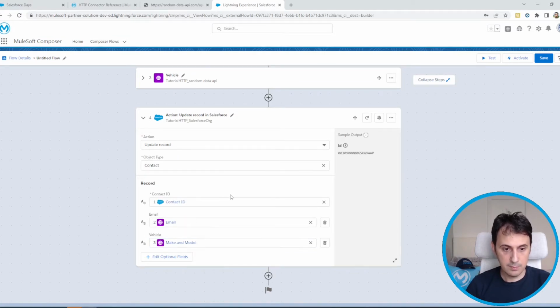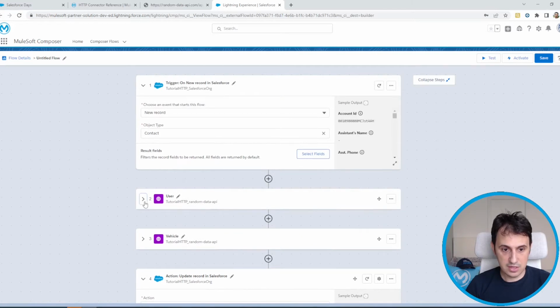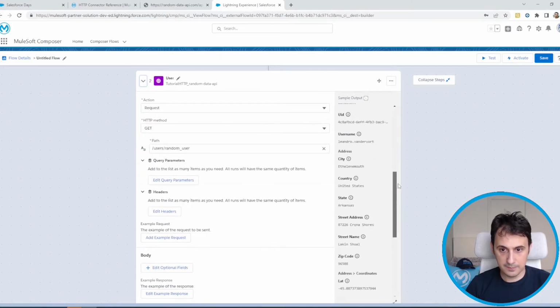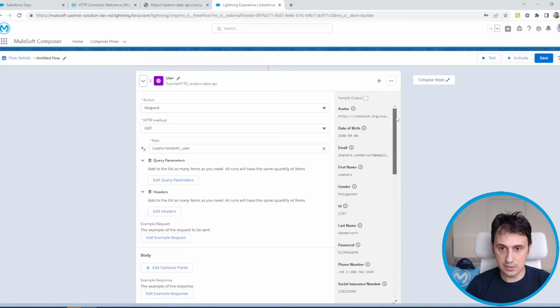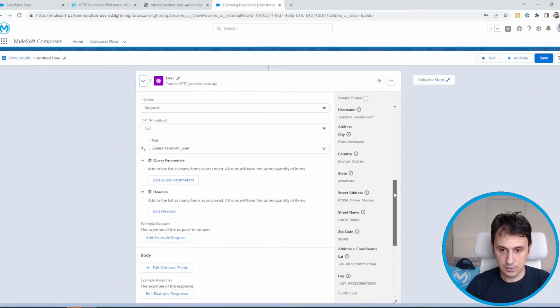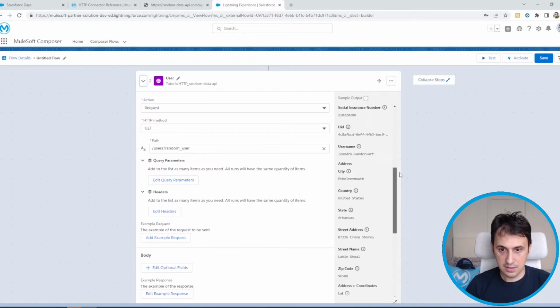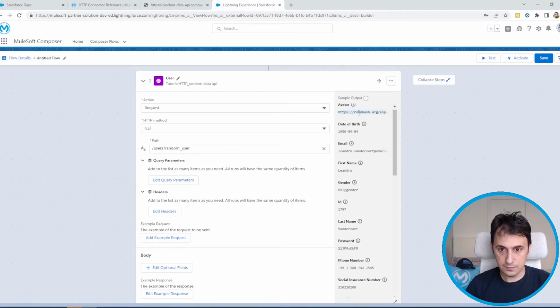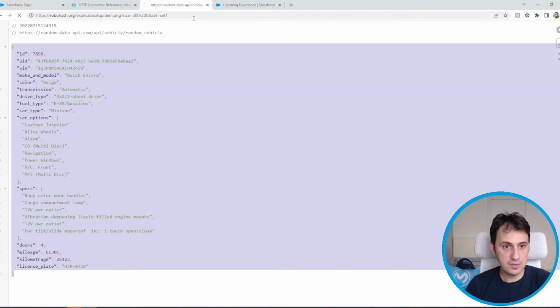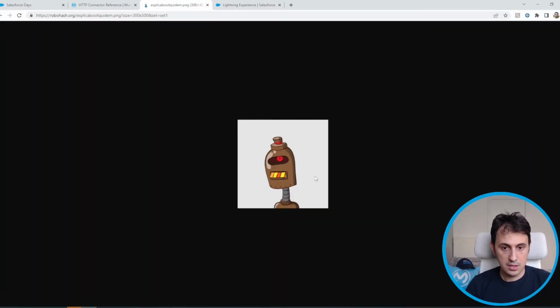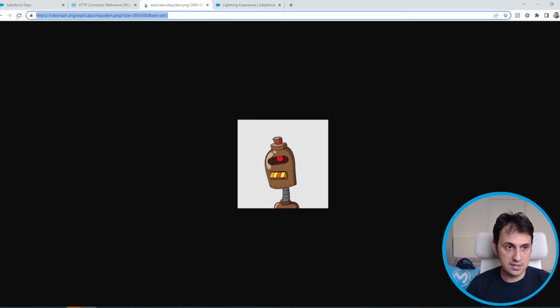Perfect. I can also add, as you can see in the user, an image, a URL to the image, that is this one. This is the image. So I created a field in order to contain this image.